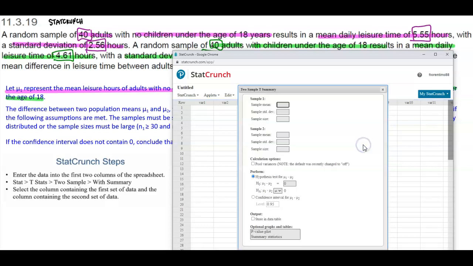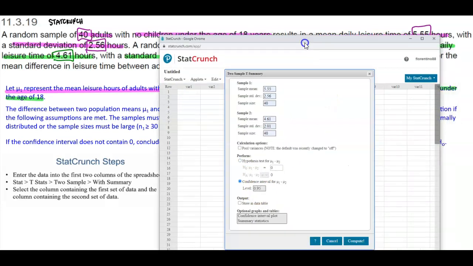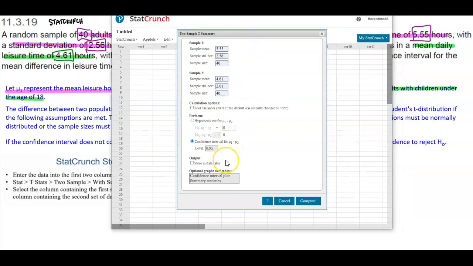So we're going to select With Summary, and put the sample mean as 5.55, the sample standard deviation of 2.56 for population 1, and the sample size of 40. Also, the sample mean for population 2 is 4.61, the sample standard deviation is 2.01, and the sample size is 40. Make sure Pool variances is unchecked. We don't want to perform the hypothesis test; we want to construct the confidence interval, with a level of 0.95. Now that we have that information, we can select Compute.